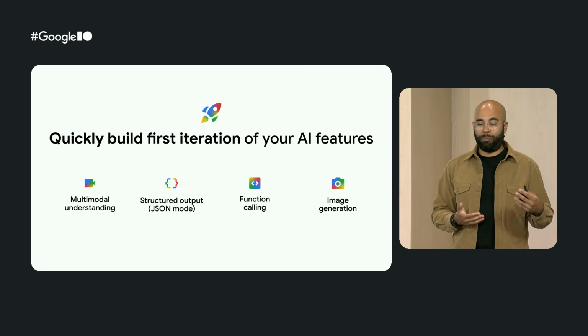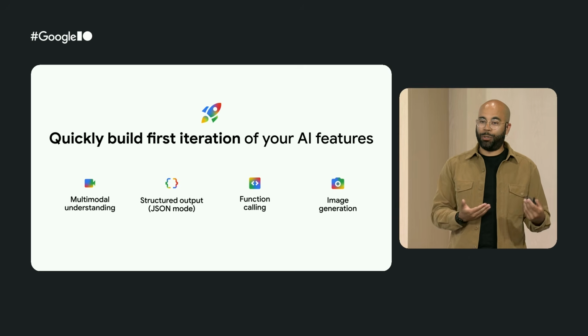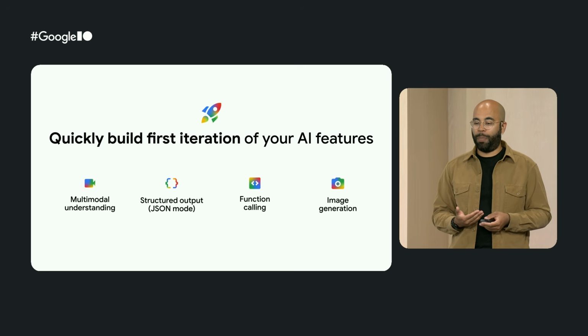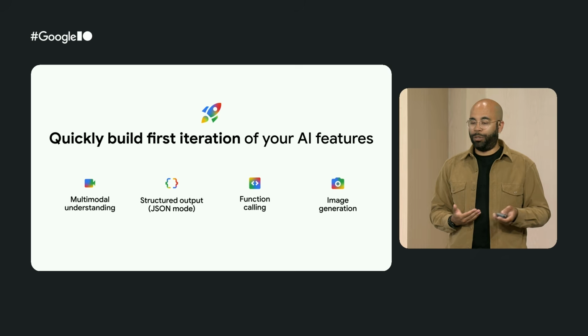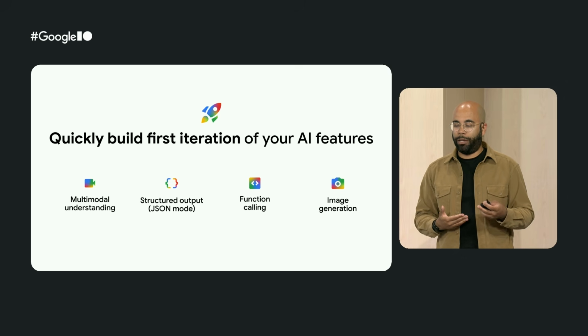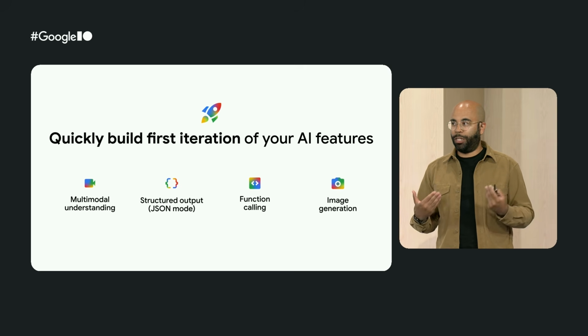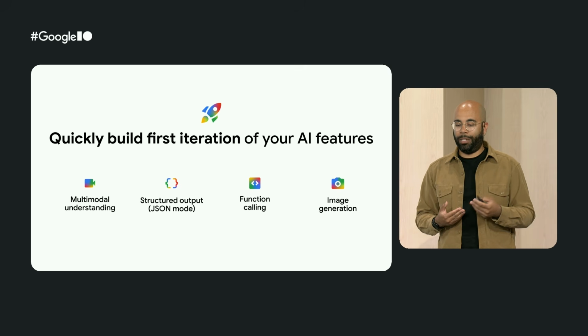And actually, the Gemini Pro and Gemini Flash models are perfect to build, let's say, the first iteration of your AI feature. So whether you need multimodal understanding, JSON generation, function calling, or even image generation, you can quickly build everything in Kotlin without really needing any server code or any backend resources.